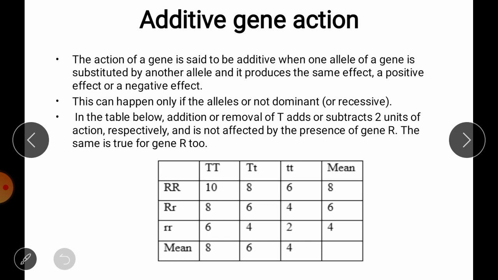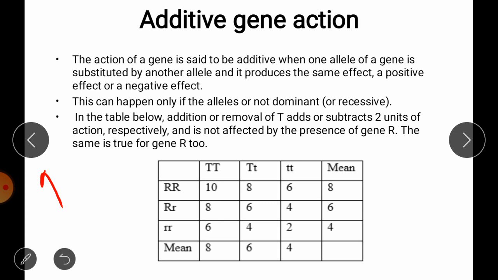The action of a gene is said to be additive when one allele of a gene is substituted by another allele and it produces the same effect, either positive or negative. Here I have given one example. This illustration shows how we calculate the mid value, and we have certain assumptions to check whether additive gene action is present or not.